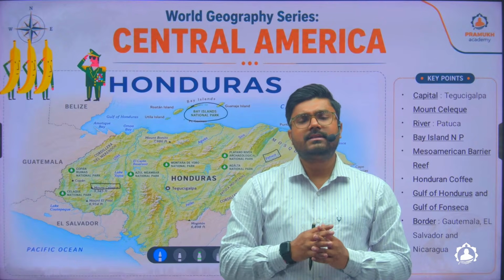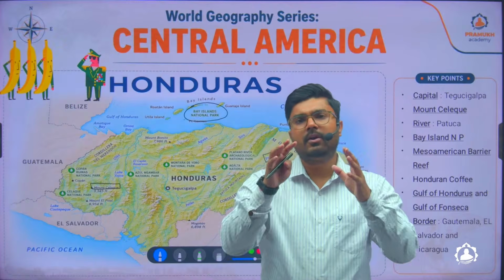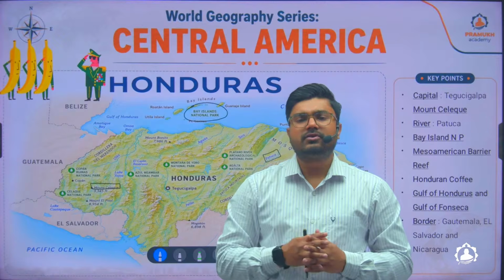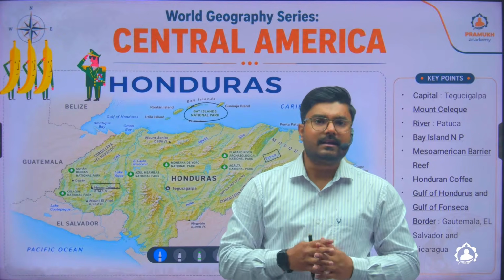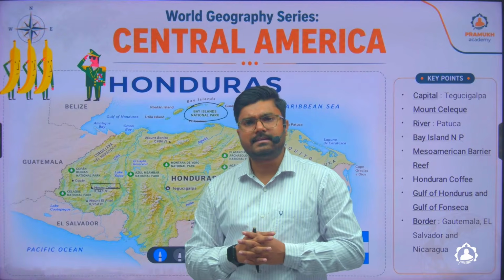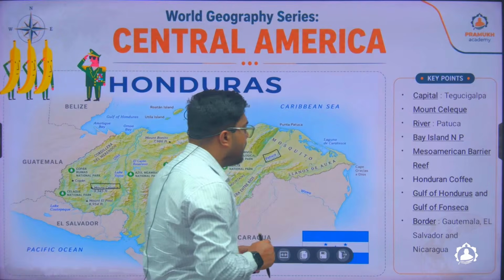So the decisions of the government are also taken by this group or by the individual. So the governance is not as good as in other countries. That is why, in a satirical way, Honduras is termed a banana republic.